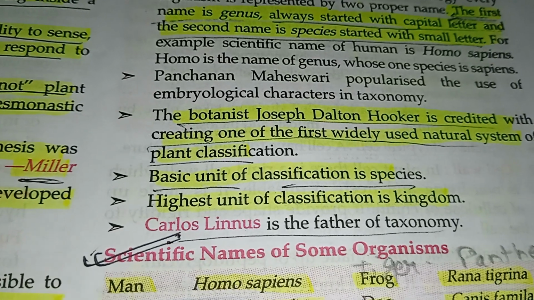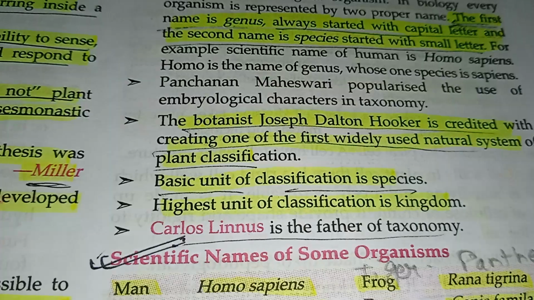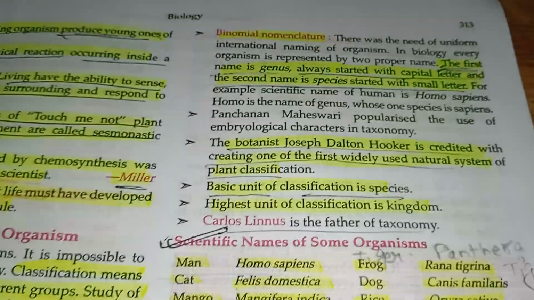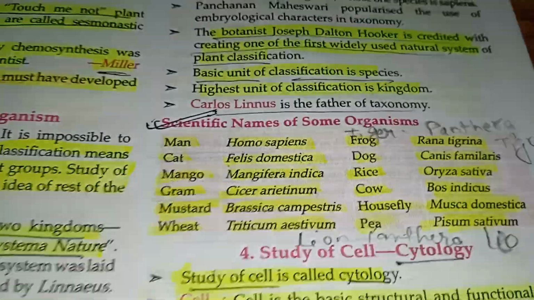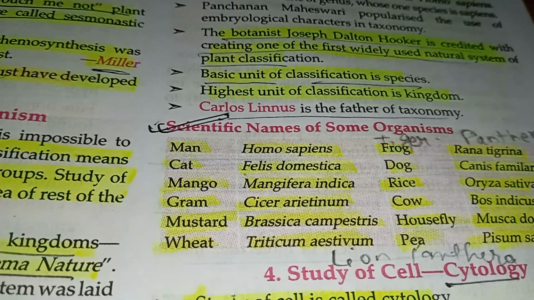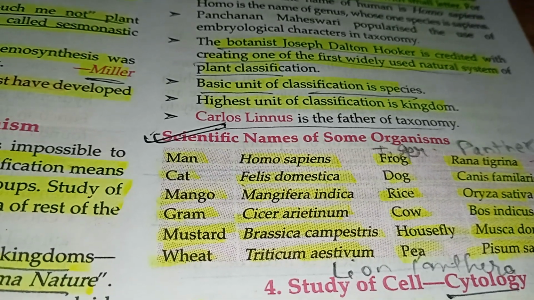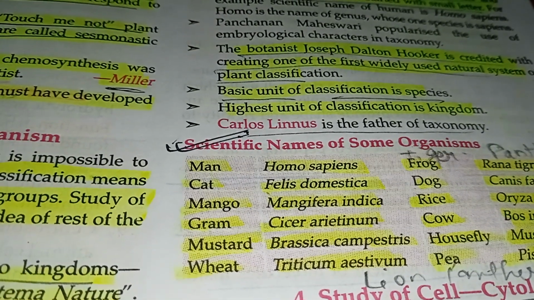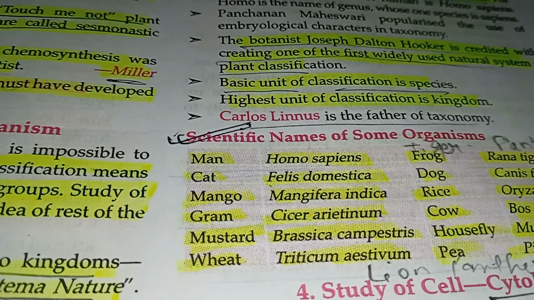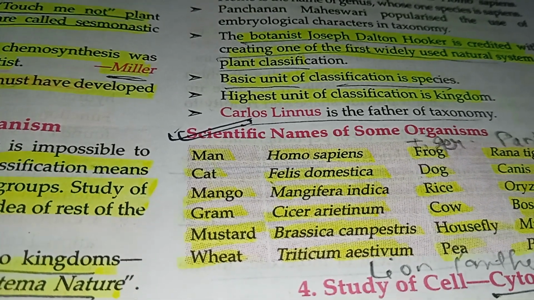Panchanan Maheshwari popularized the use of embryological characters in taxonomy. The botanist Joseph Dalton Hooker is credited with creating one of the first widely used natural systems of plant classification. The basic unit of classification is species. The highest unit of classification is kingdom. Carolus Linnaeus is the father of taxonomy.